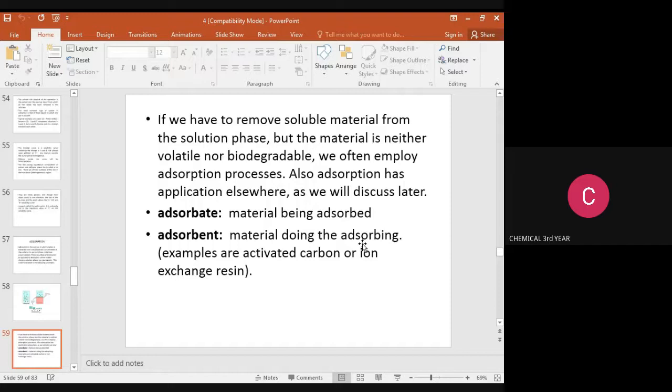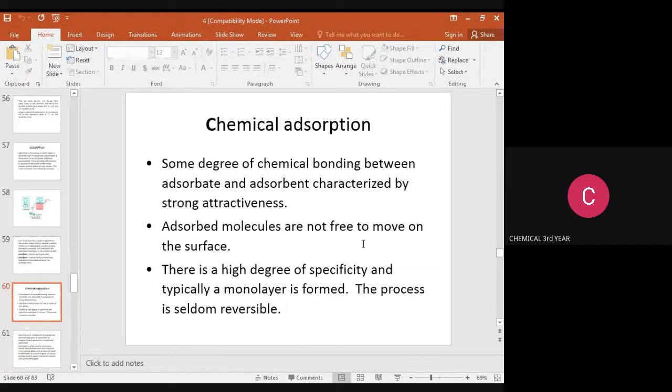Adsorbate is the material being adsorbed. Adsorbent is the material doing the adsorbing, for example, activated carbon or ion exchange resins. Chemical adsorption: some degree of chemical bonding between adsorbate and adsorbent is characterized by strong attractiveness. Adsorbed molecules are not free to move on the surface. There is a high degree of specificity and typically a monolayer is formed. This process is seldom a reversible process.